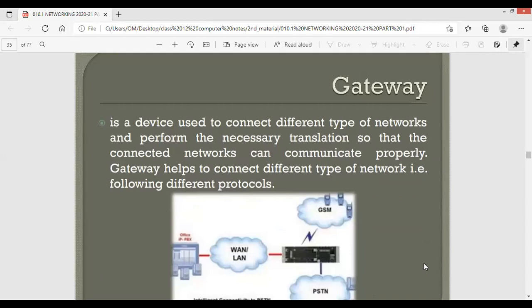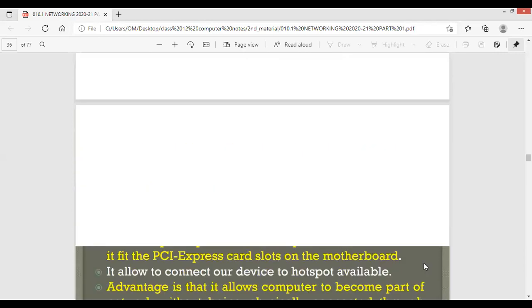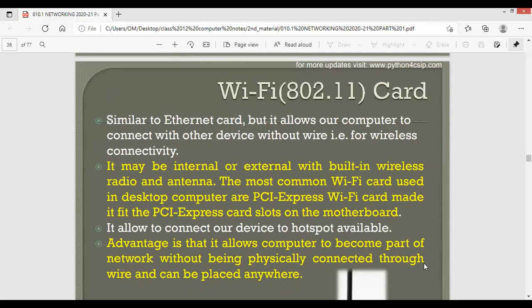So these are the networking devices. Some more networking devices, one more is there. Let us wrap it up. Another is the Wi-Fi card.